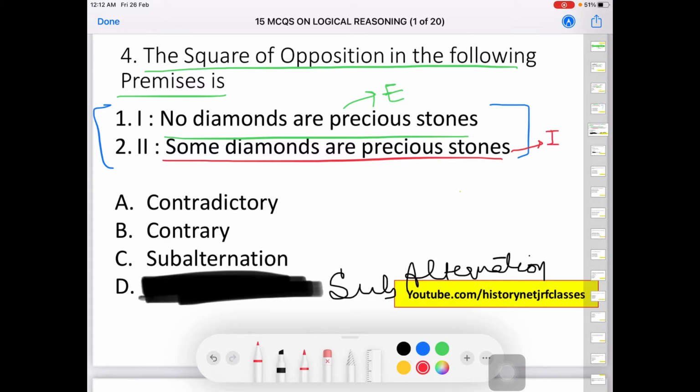So how do we identify the square of opposition? I will make a quick chart for you so that you can understand it well. We have A, universal positive, E, universal negative, I, particular positive, and O, particular negative. Here the relationship is established between E and I, between these two. Whenever we go diagonally from E to I or from A to O, it becomes contradictory. So the correct answer is A, that is, it is contradictory.